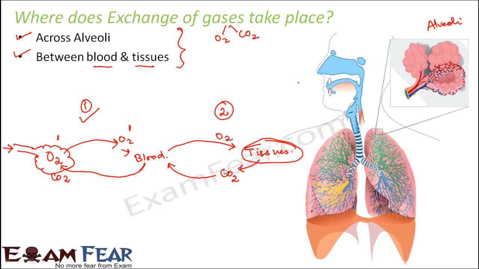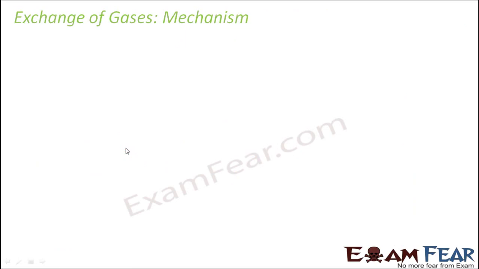Now we will look at the mechanism behind the exchange of gases. How does this exchange take place? Why does oxygen move from alveoli to blood vessels, and why does carbon dioxide move from blood vessels to alveoli? Similarly, why does oxygen move from blood vessels to tissues, and why does carbon dioxide move from tissues to blood vessels? We will try to understand that concept in this topic. So let us look at the mechanism which helps oxygen or carbon dioxide move from one region to another.